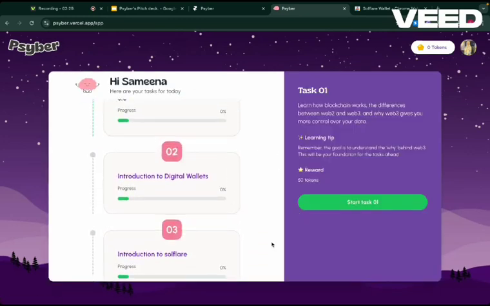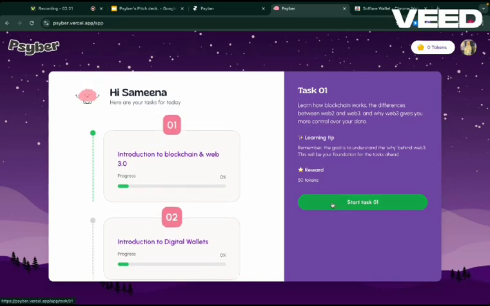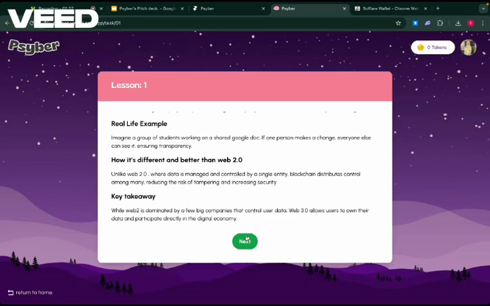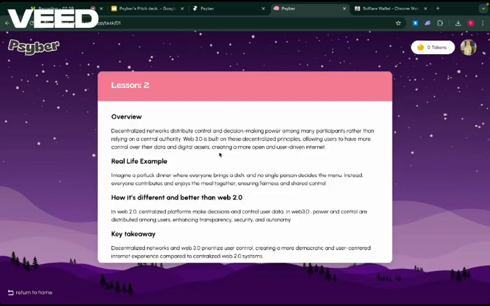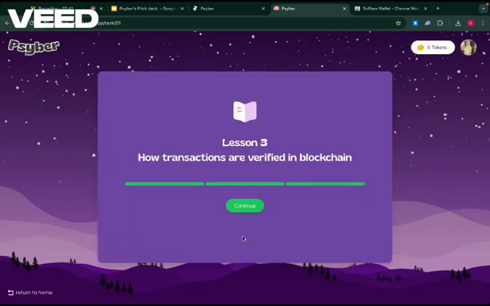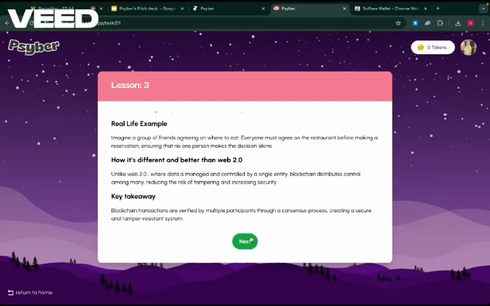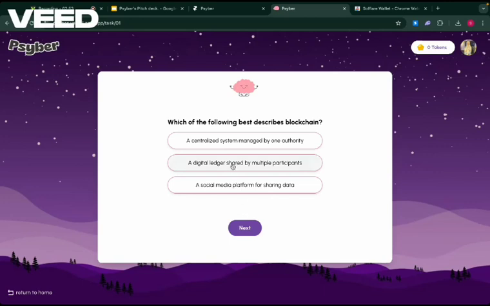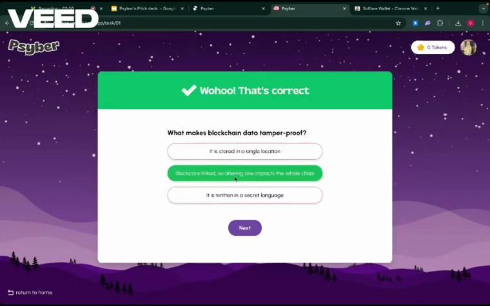We start with educational tasks, beginning with an introduction to Web3 and blockchain. Each educational task is broken down into lessons. You'll find an overview of the topic, real life examples, comparisons to Web2, and key takeaways to remember. Once you complete the lessons, each educational task includes a 3 question quiz to reinforce what you've learned. This helps ensure you grasp the concepts before moving on.